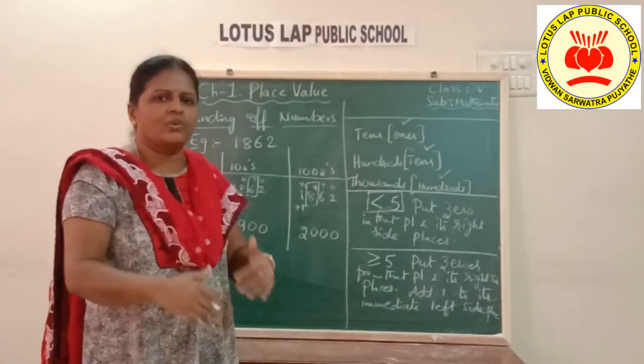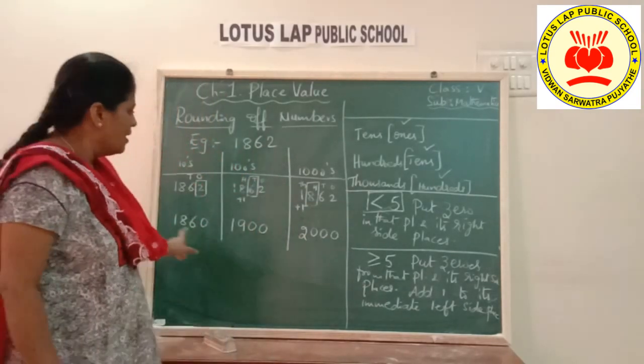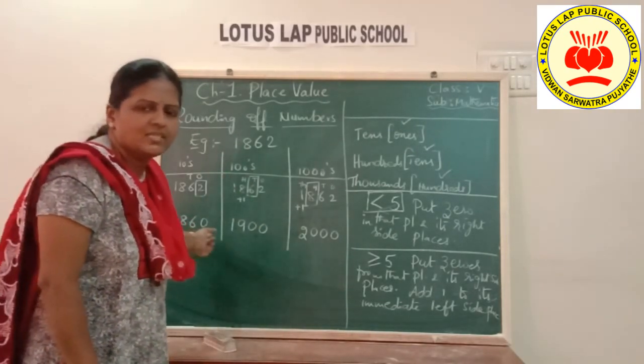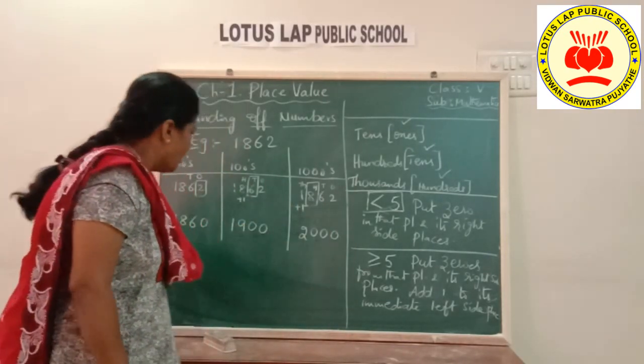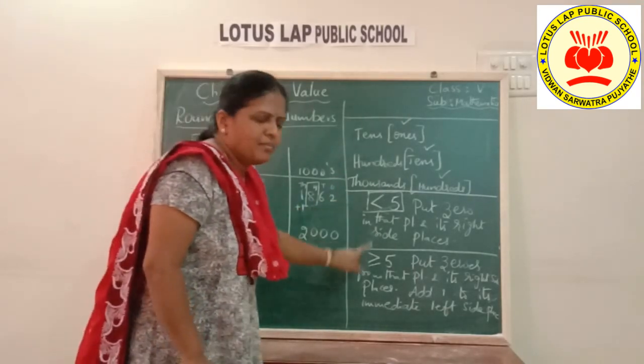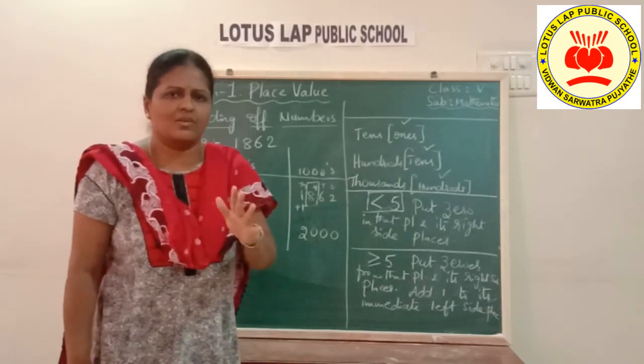So it depends, children, on what you are rounding off to: tens, hundreds or thousands. It decides your answer. Same number we have taken, but when rounding off to tens, hundreds and thousands, you are getting different answers. So you apply the same condition whether you round off to tens, hundreds or thousands.